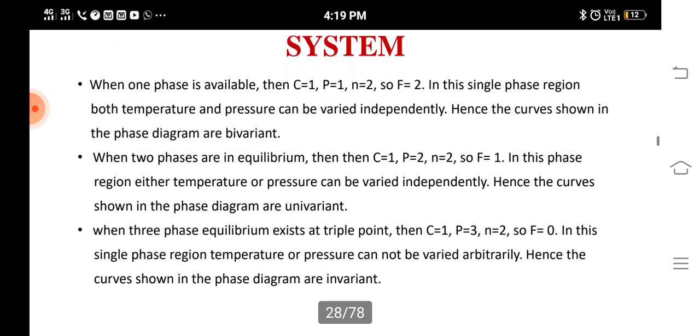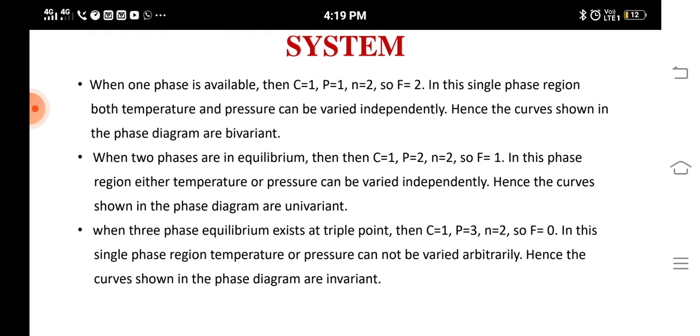When three phases exist in equilibrium at the triple point, the component is 1, phases are 3, number of variables is 2. So F is equal to 0, that is, degrees of freedom is equal to 0. At this point, temperature or pressure cannot be varied arbitrarily. Hence the point shown in the figure is invariant.